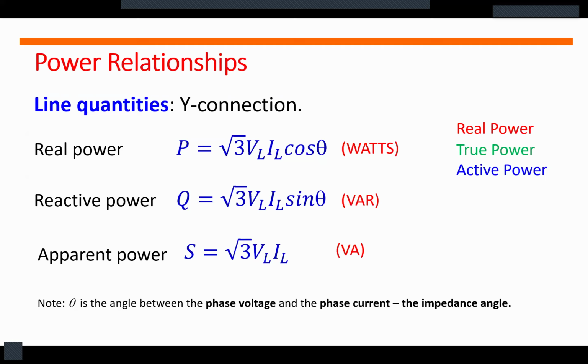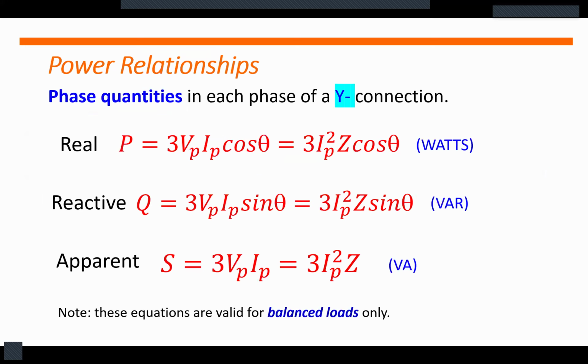Theta is the angle between the phase voltage and the phase current. It is the impedance angle. Using phase quantities for the Y connection, we have here our equations for the real power, reactive power, and apparent power.